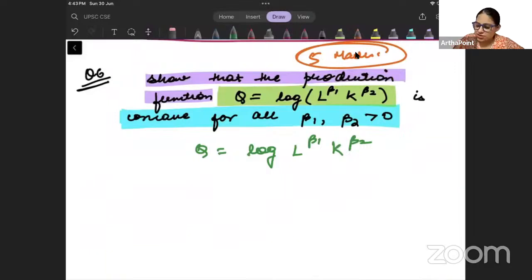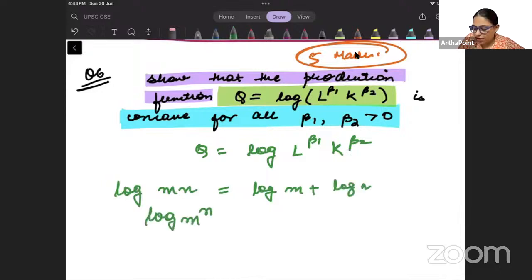What you can do in this now, use the properties that log mn is log m plus log n, and log m to the power n is n log m.